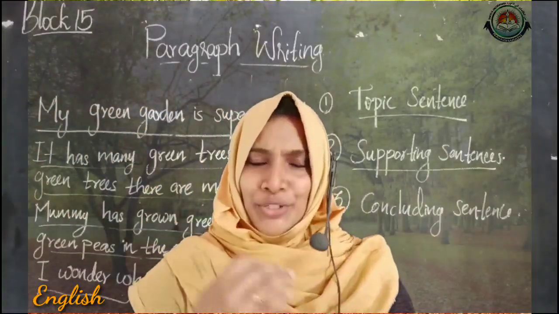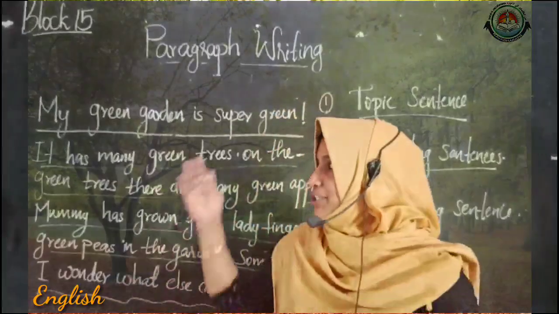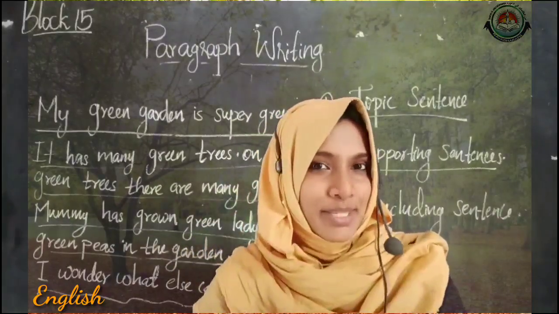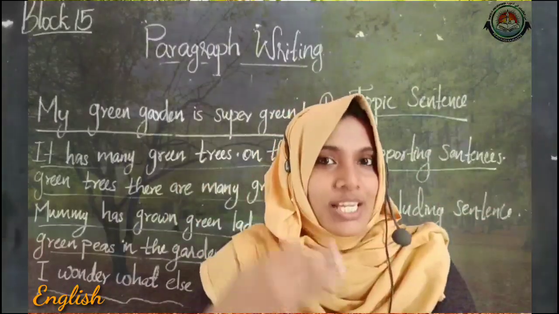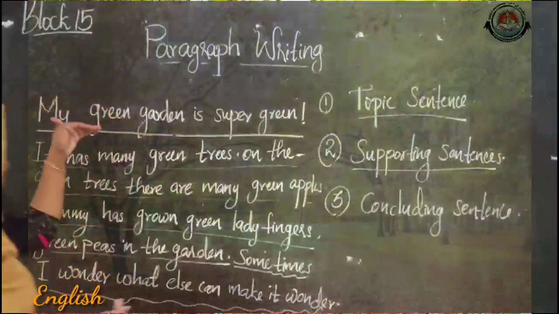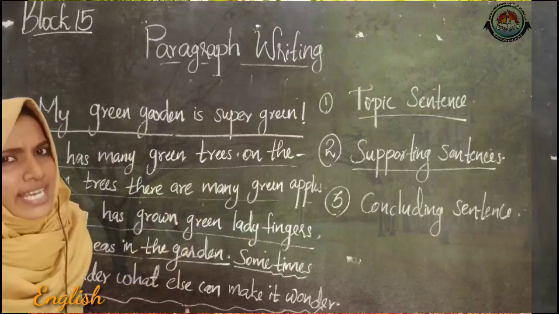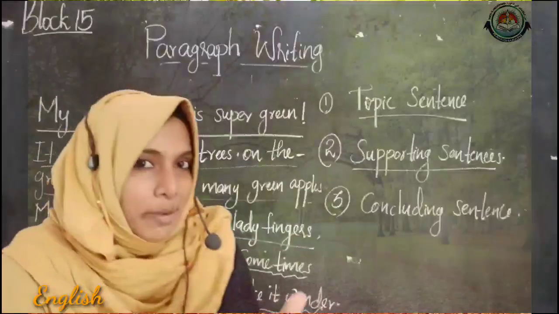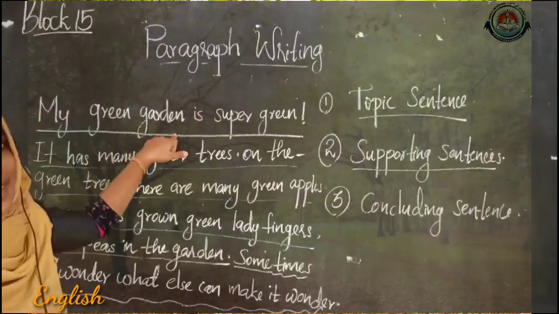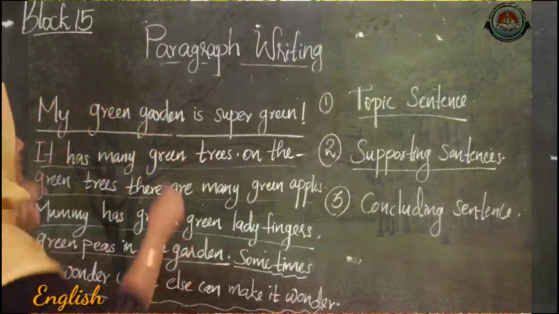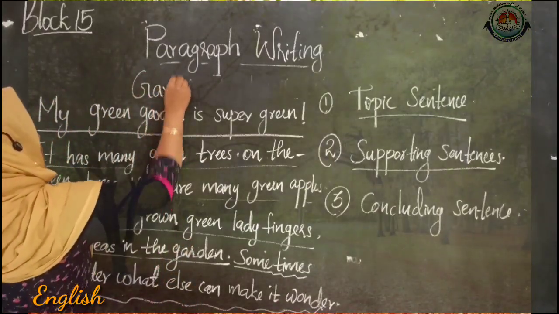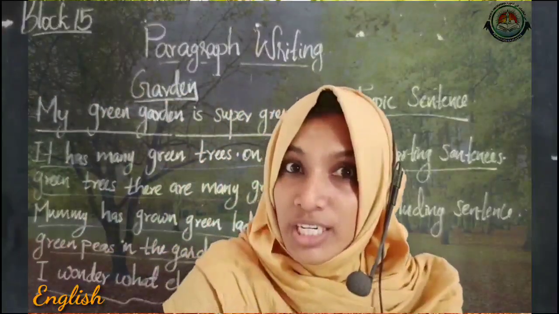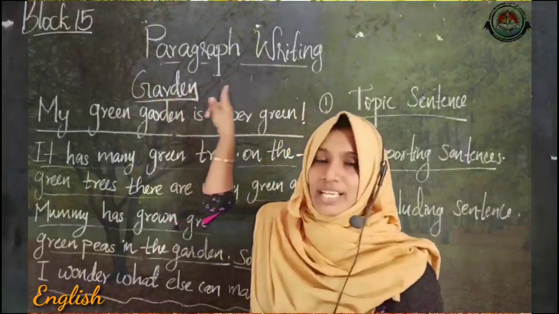Okay, then in order to write a short paragraph like this, first you need to think of the topic, that means what we want to write about. The topic means the title. What can be the title of this paragraph? Yes, all these sentences are about the garden, right? So let's give a title like garden. This way, when we write a short paragraph, first we choose a topic like this.